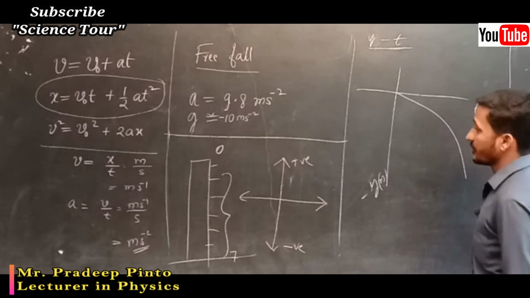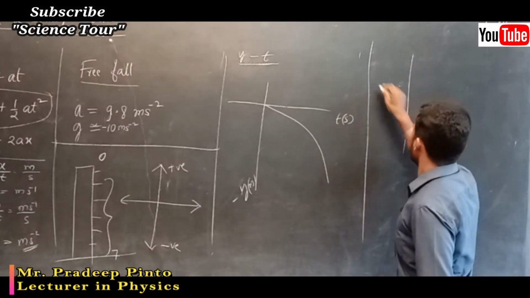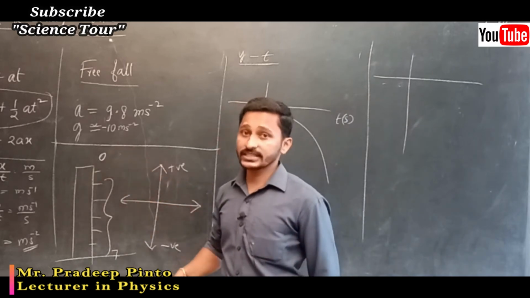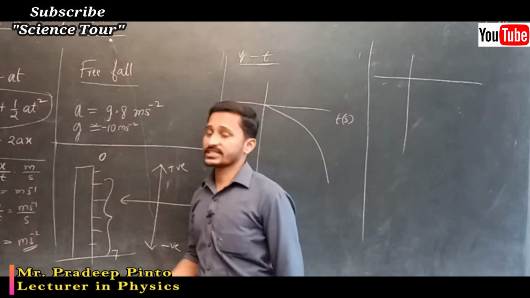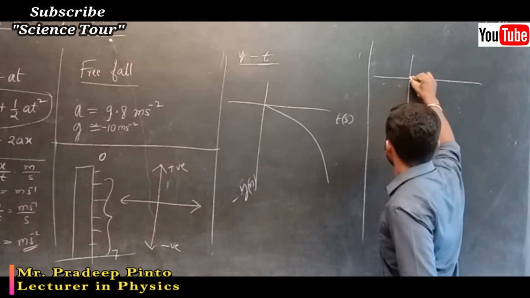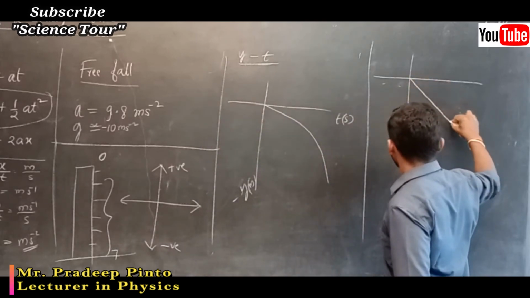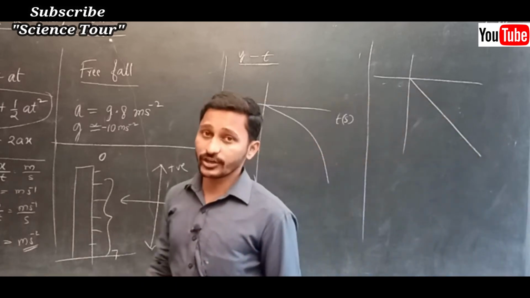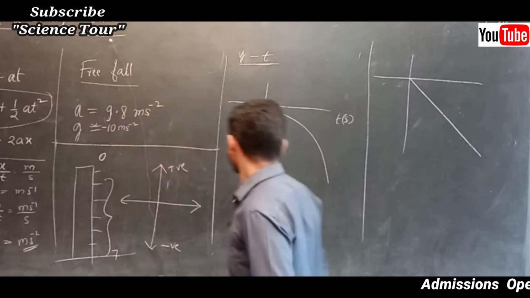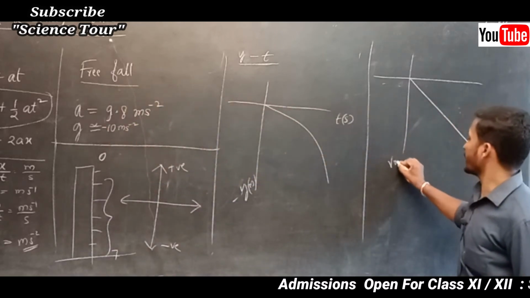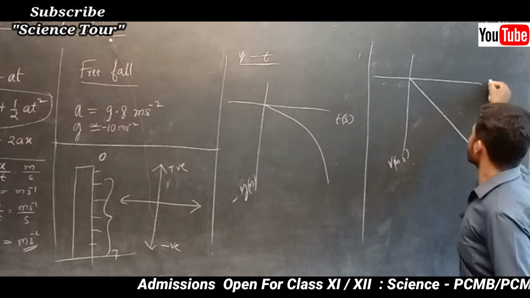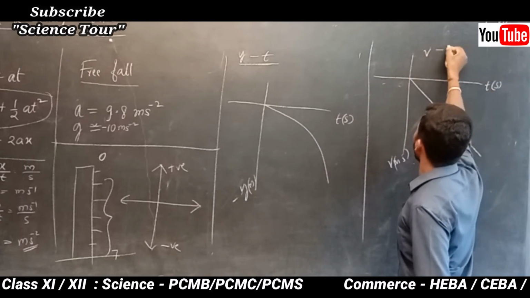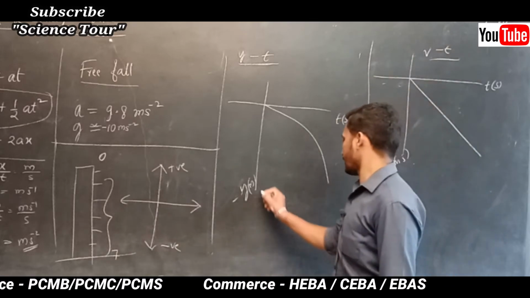Next, if I write down the velocity, again velocity is negative because the object is falling, and velocity increases in a constant manner. First it becomes 1 time, 3 times, 5 times, 7 times, 9 times, like that, right? The velocity is going to increase. In the velocity time graph, velocity we always take along the y axis, time along the x axis. This is the velocity time graph for free fall.